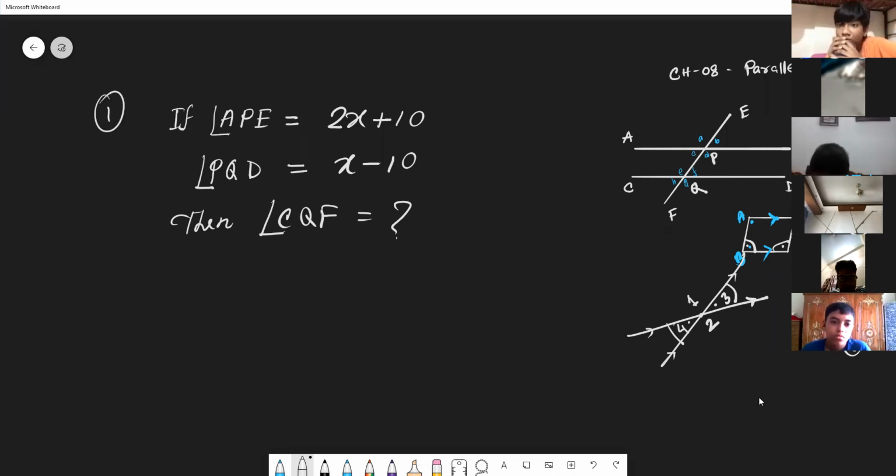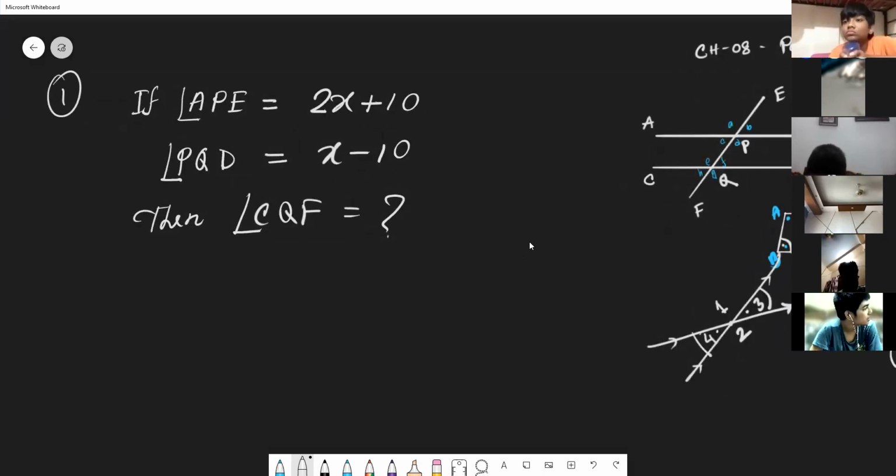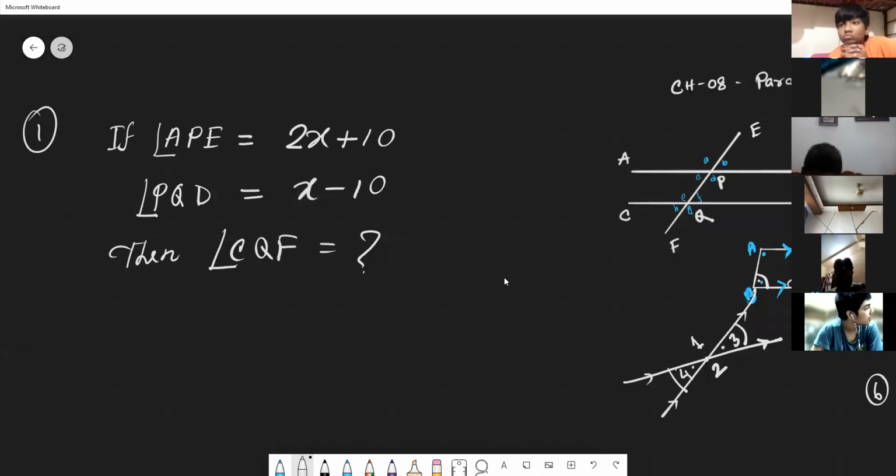I will give you 2 minutes, and within these 2 minutes, please try to identify the exact value of CQF. I hope you can see the question properly here. Yes, try to find out the answer.